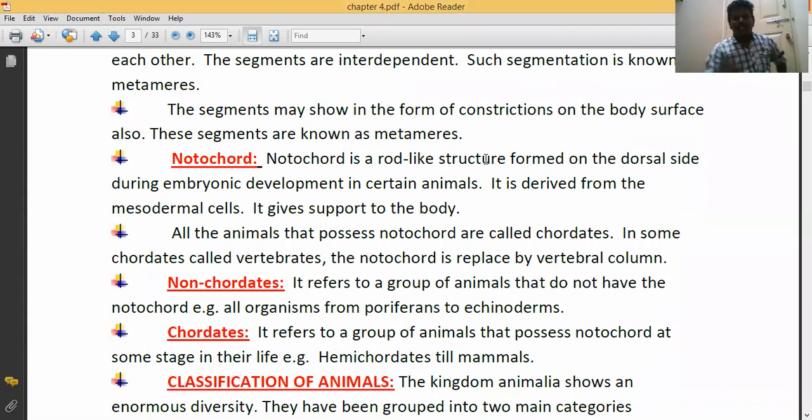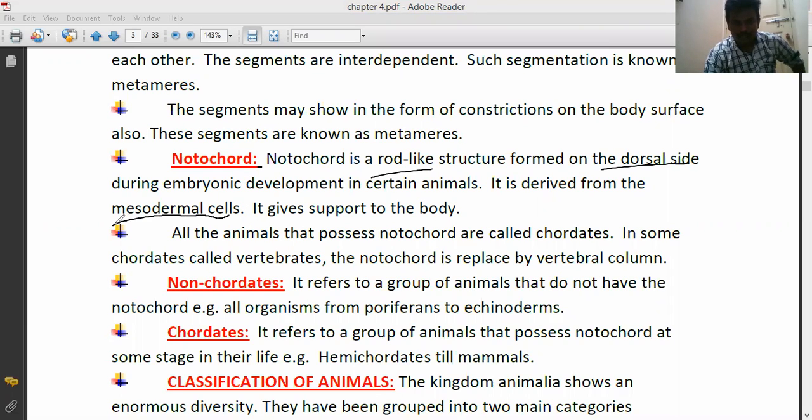Notochord. Notochord is a rod-like structure formed on the dorsal side. See here, notochord. It is formed on the dorsal side during embryonic development in certain animals. It is a rod-like structure which is formed on the dorsal surface. It is derived from the mesodermal cells.